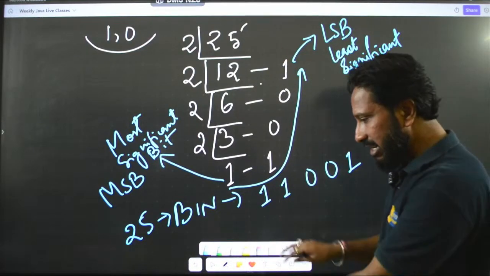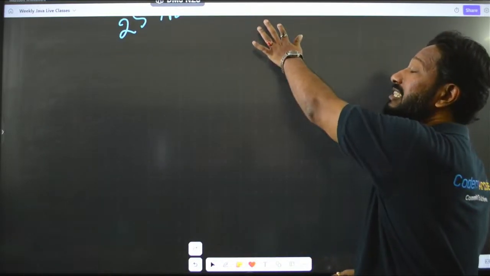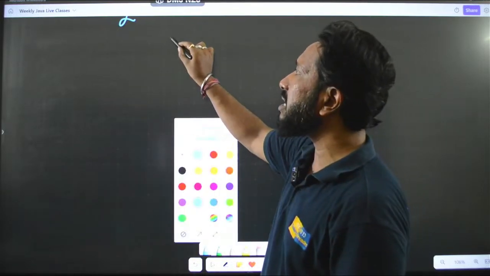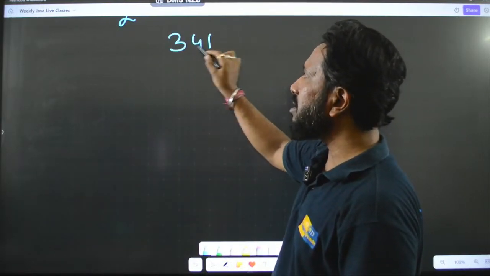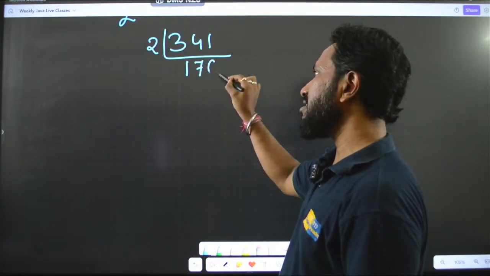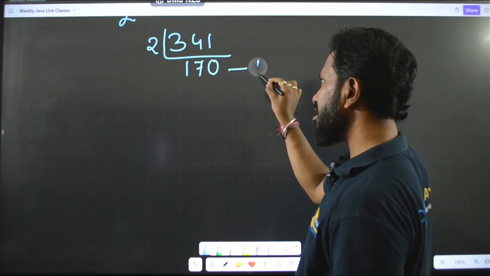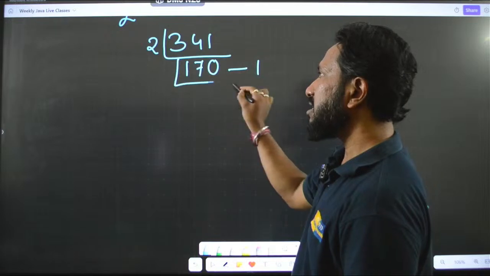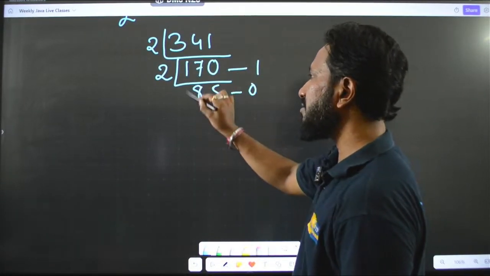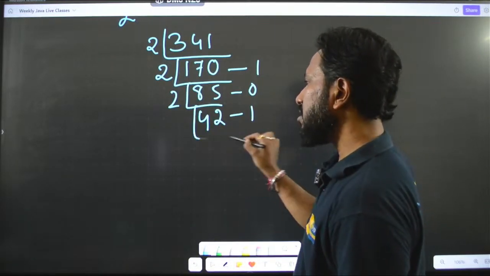Okay. So, this is decimal to binary. Now I will take another number, say 341. So, here let me just say 2. 2 17s are 34, this will be 0. Okay. So, what is the remainder? The remainder is 1, because it is an odd number. Then I will take 2, how much? 2 8s are 16, 1 85, this is 0, even number. Then 2 4s are 8, 2 2s are 4, then remainder is 1.